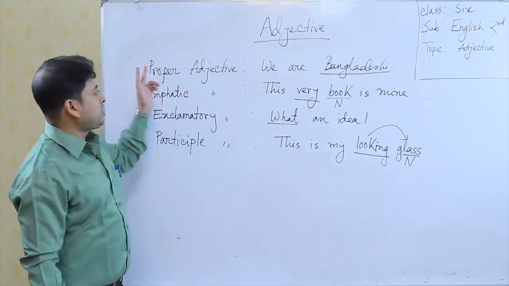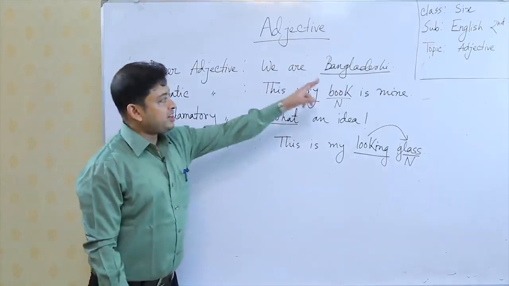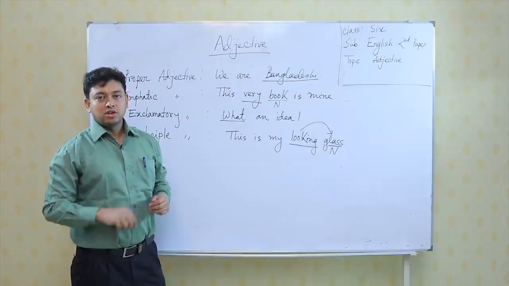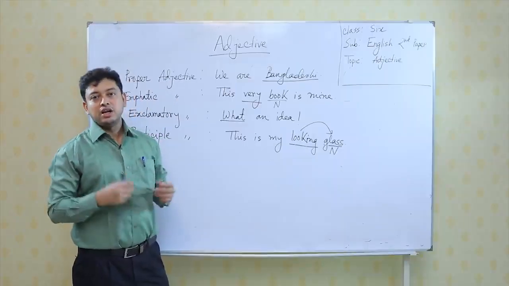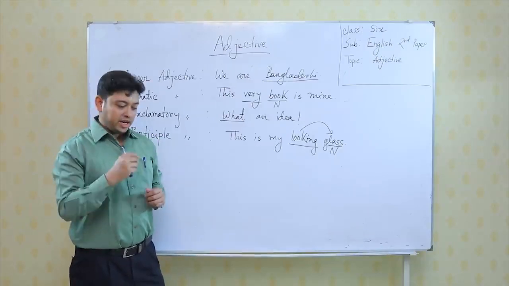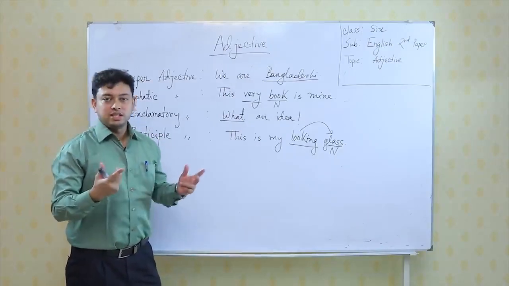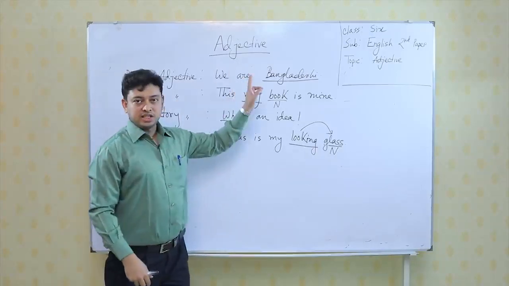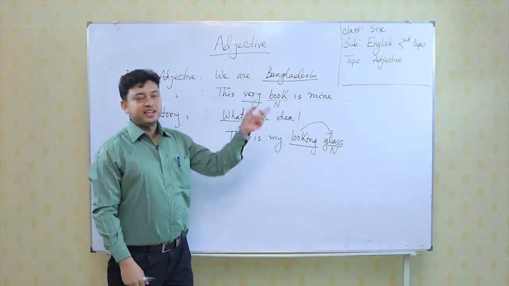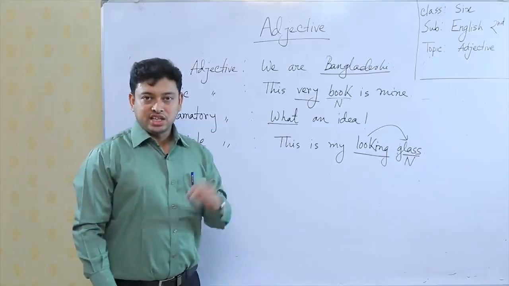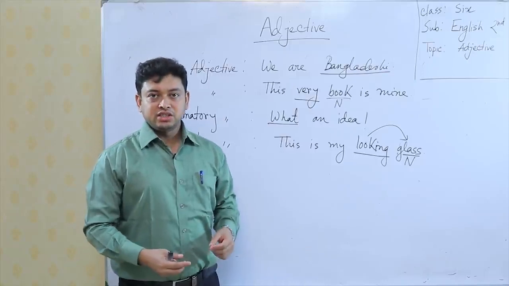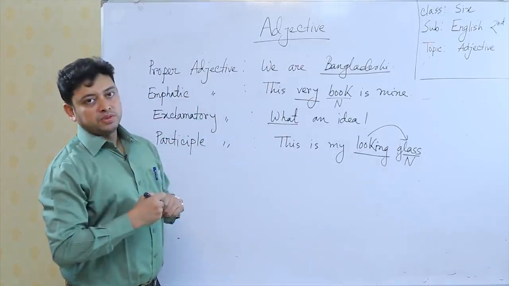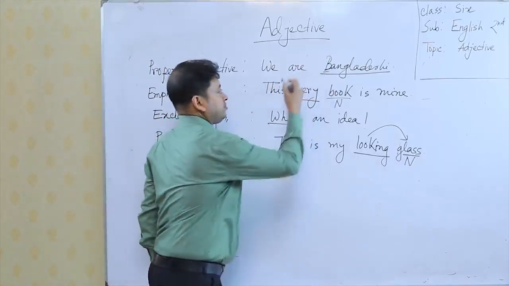The first one is proper adjective. We are Bangladeshi. The word Bangladeshi has come from Bangladesh. We know that the name of a country is a noun, it is a proper noun. So any proper noun becomes an adjective, the name is proper adjective. So the main form is Bangladesh, from Bangladesh, Bangladeshi, India, Indian, China, Chinese, Britain, British. So this is how proper adjective is formed. Remember, proper adjective always starts with a capital letter.